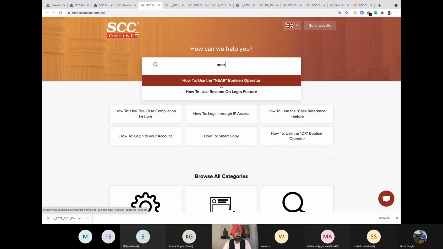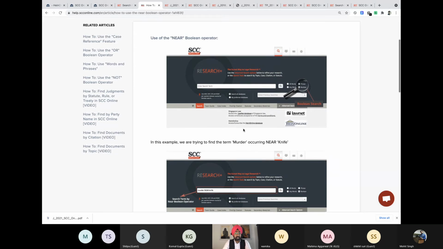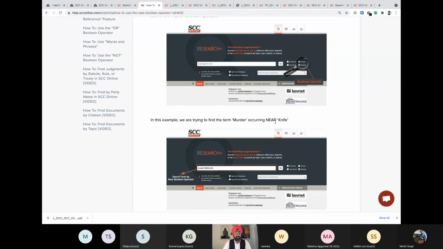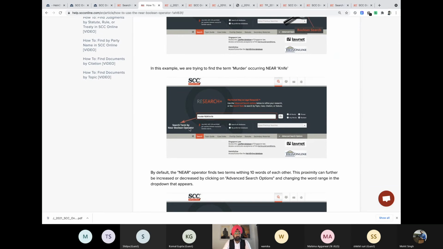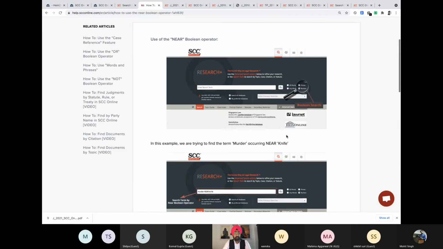But in case you want to see about the near feature, just write the word near. It'll tell you how to use near. Click on that. It will explain that this is how you need to use a near. You write murder, near knife, and the terms will come like this. Search, and the result will look like this.